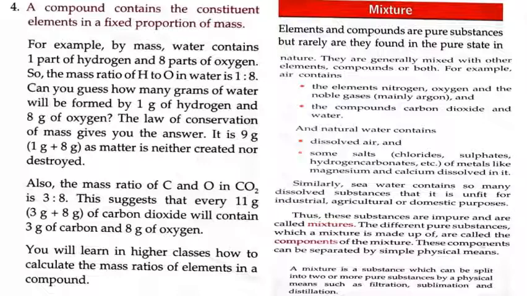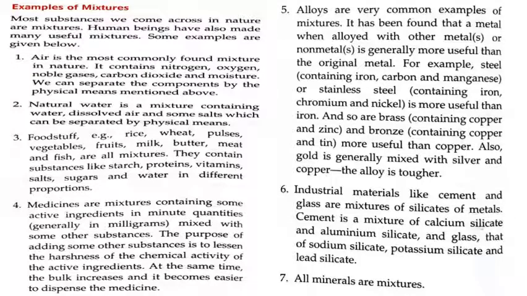They are telling us that mixtures are impure substances. So if we have to get the pure substance, then we have to split these mixtures into the different components, into the pure substances, by physical means like filtration, sublimation, and distillation. Because every pure substance does not exist in that state in nature. We have to extract that pure substance, and for that we have to split it into different components by physical means, or like we have seen in compounds, by chemical means. Alright. So let's see the examples of mixtures.